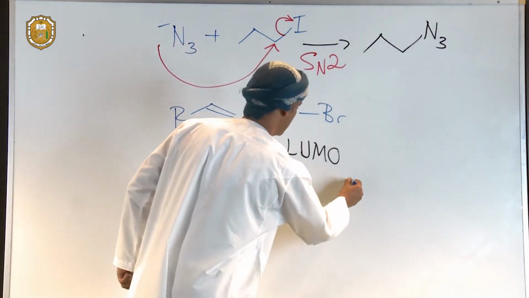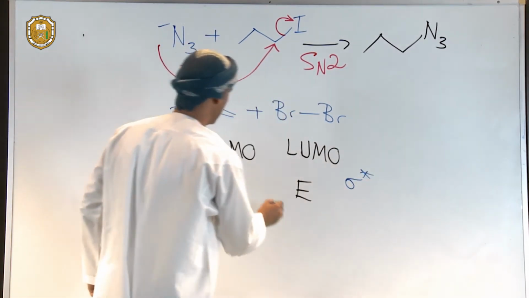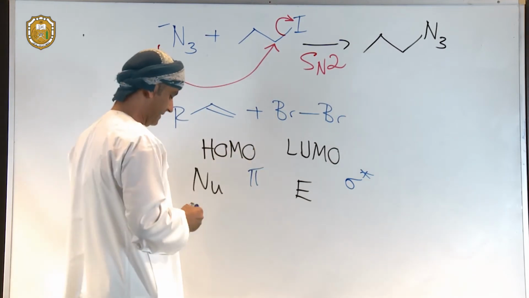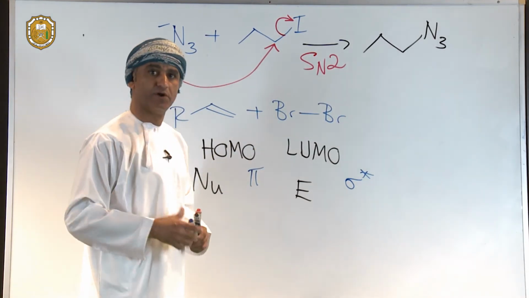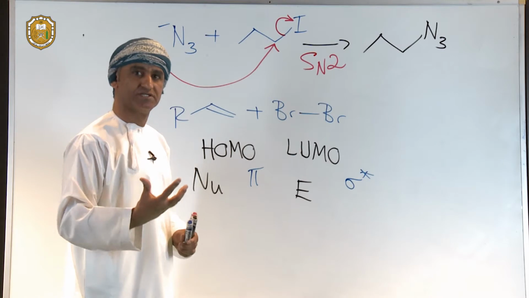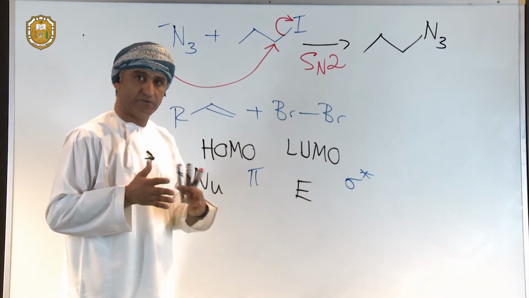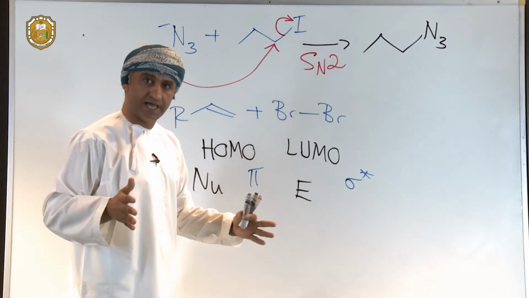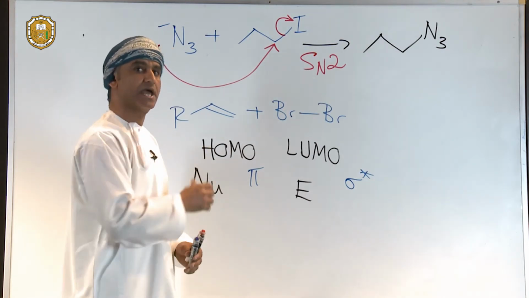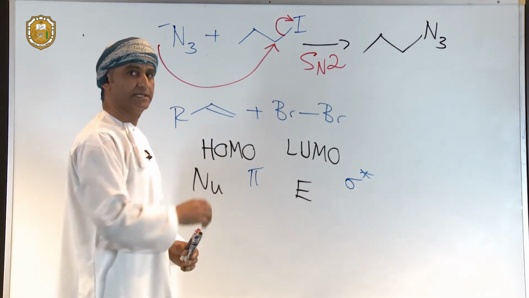So it's a sigma star orbital, and it's a full pi orbital. In this case, the HOMO-LUMO orbital overlap is the foundation, or the underlying principle, behind the reaction of typically alkenes with halogens.